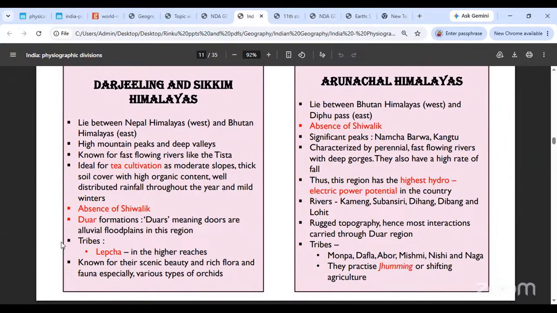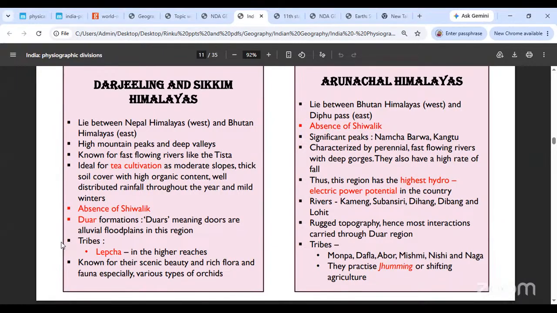Okay. This is where you will begin to see that the Shivaliks end. Now Darjeeling, Sikkim, Arunachal, the Purvachal Himalayas, you do not get Shivaliks anymore. Shivaliks were only restricted to the northwestern Himalayas, and the best Shivalik formations you find in Himachal, Uttaranchal. Okay, the further you move towards the east, the Shivalik ranges start to disappear. You do not see any Shivalik ranges. So now from Darjeeling, Sikkim, Arunachal, and then to the Purvachal Himalayas, you will not see any Shivalik ranges.